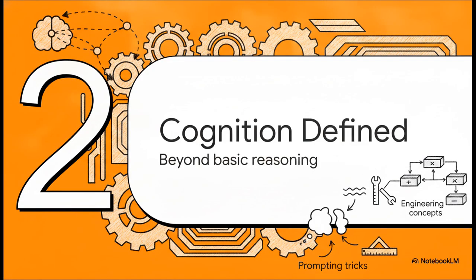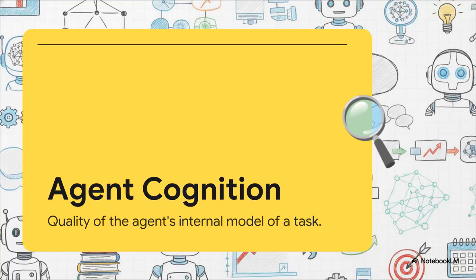Section 2. Cognition and Metacognition defined. Moving beyond simple reasoning primitives. To fix those failures, we have to treat cognition and metacognition as concrete engineering concepts. And let's get our definitions straight first. When we say cognition here, we are not talking about AGI sentience or machine consciousness. It's much more practical. Cognition in software is simply the measurable quality of the agent's internal model of a task.